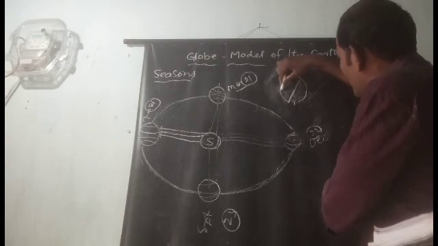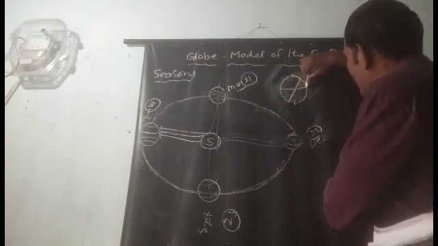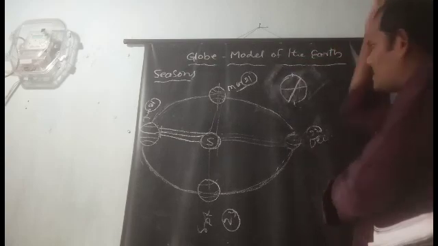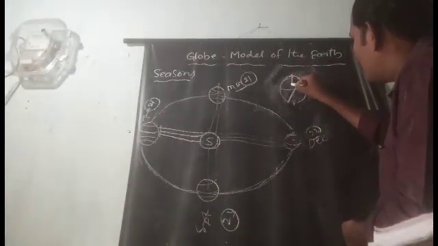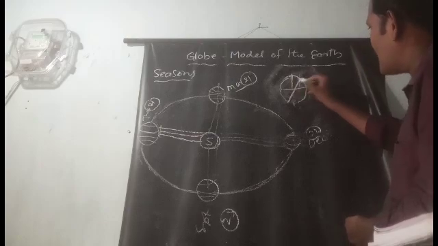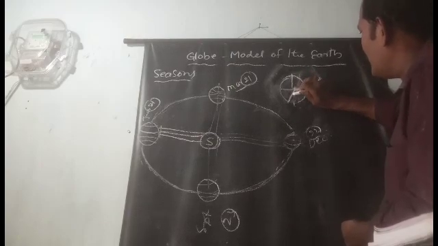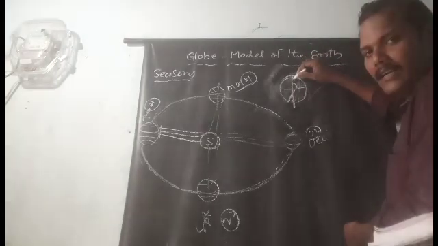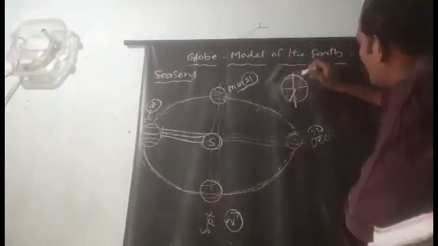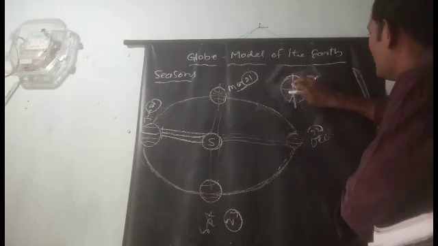This is the equator. Originally the angle of this axis is 90 degrees, right? But the axis is not like that. The axis tilts towards the eastern side.